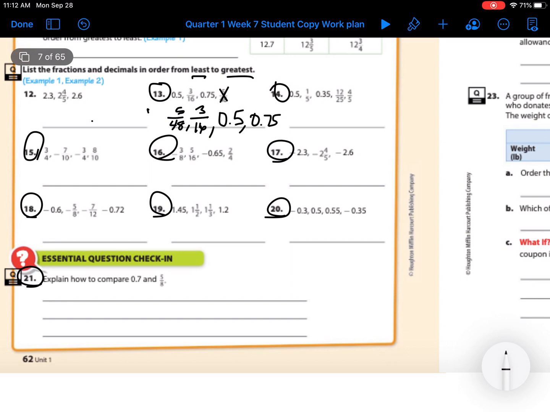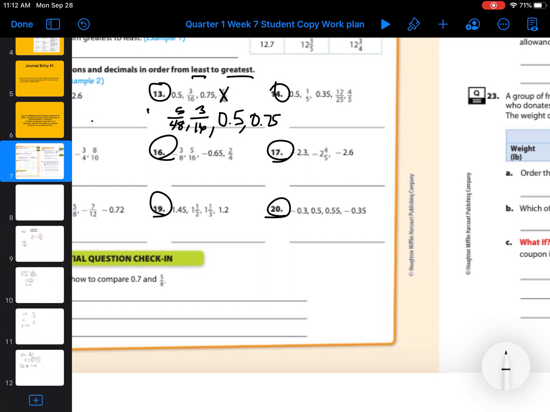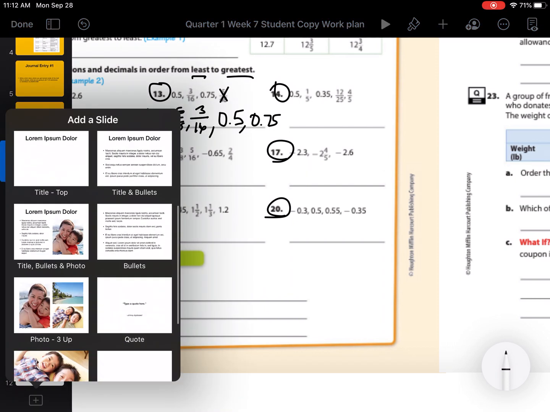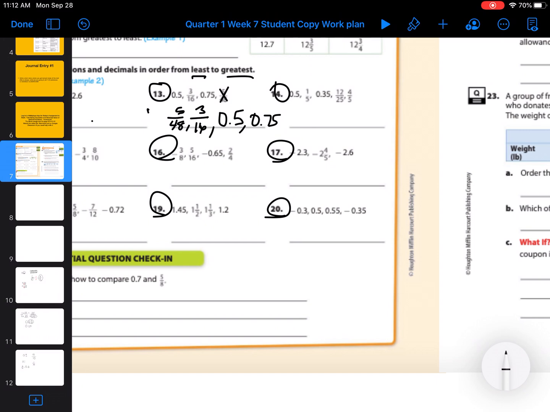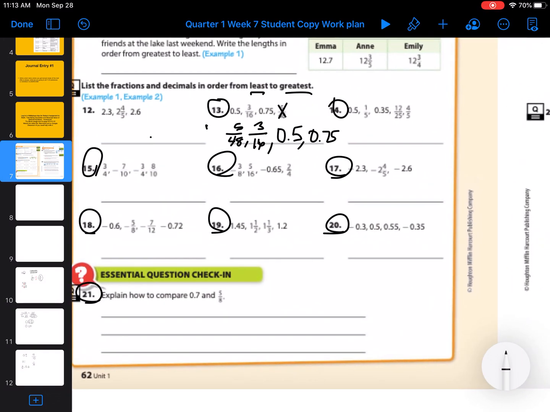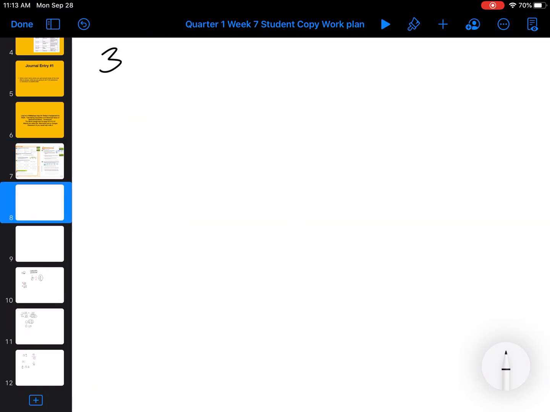So let's look at number 15 because there's positive and negative numbers. So I have 3/4, -7/10, -3/4, and 8/10. So I'm going to add another blank slide, and I'm going to write all those down. 3/4, -7/10, -3/4, and positive 8/10.